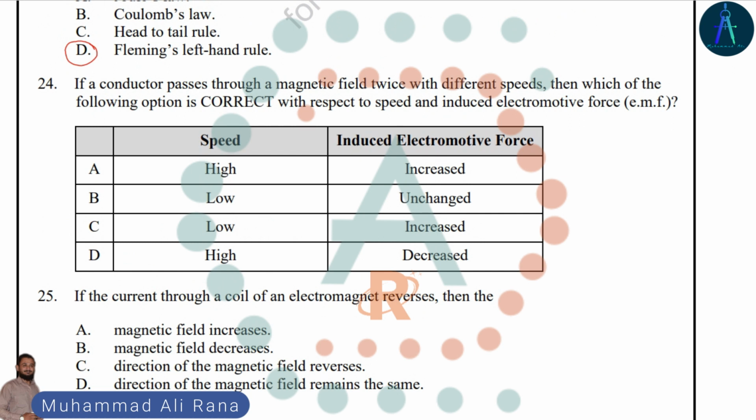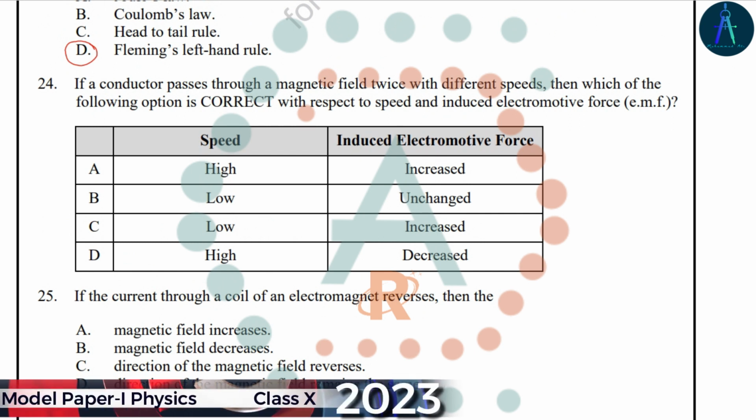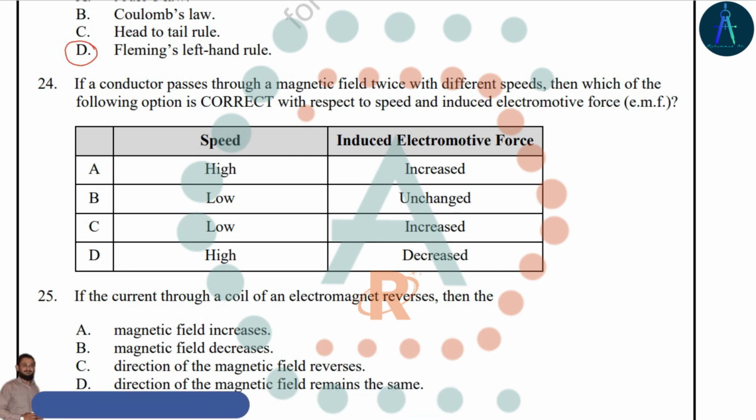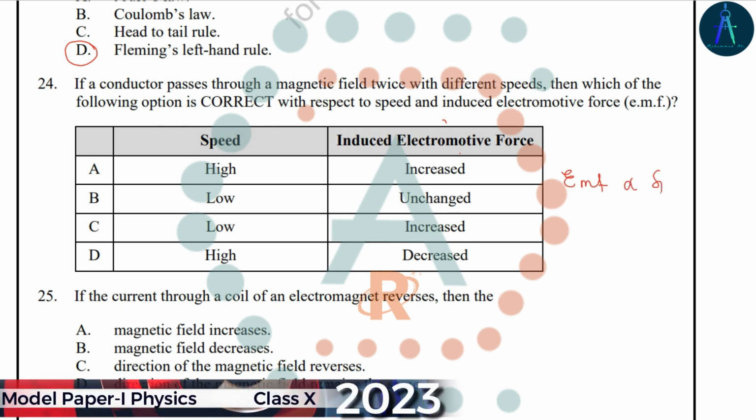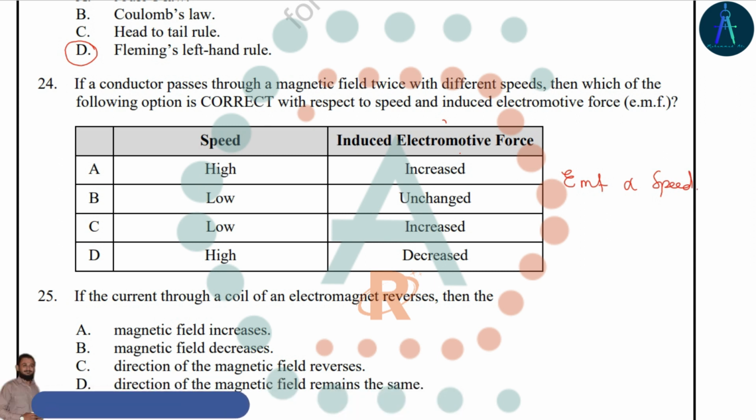If a conductor passes through a magnetic field twice with different speed, which option is correct with respect to speed and induced EMF? We know that the induced EMF is directly proportional to the speed of the conductor. The greater the speed of the conductor inside a magnetic field, the greater the magnitude of induced EMF produced. So option A is the right answer.